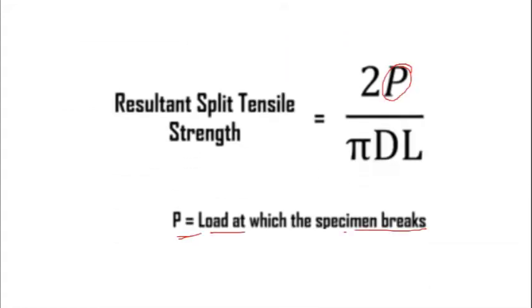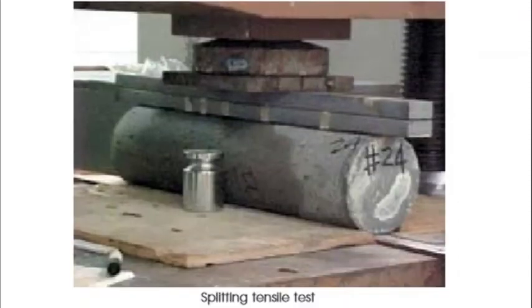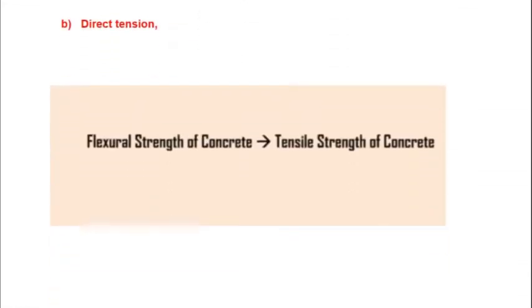And this expression here, 2P by pi dl, will give you the resultant split tensile strength of concrete. So this is how it is going to look. This is the specimen, and this is the supplement bars, and these are the pellets which are used to apply the force here. And this second test is